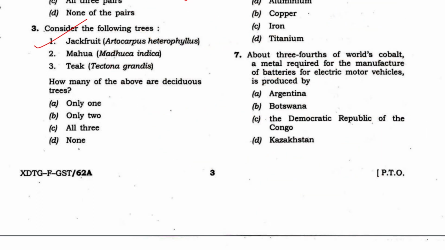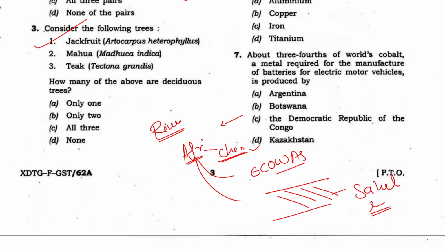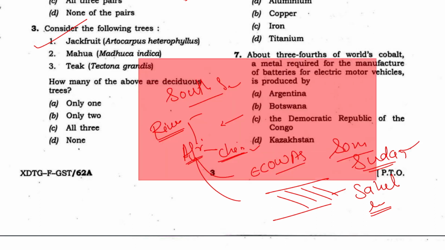Now what can it ask from Africa again? It can really ask about the rivers of Africa. Geographically, Africa is very important, and what is currently happening in Africa is also very important. So China's investment can be asked. Recently we saw ECOWAS. We also saw terrorism in the Sahel region. We saw instability in various countries like Somalia, Eritrea, Sudan especially. We saw the climate change effect in South Africa. So these questions can come.